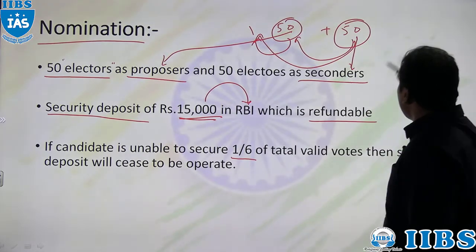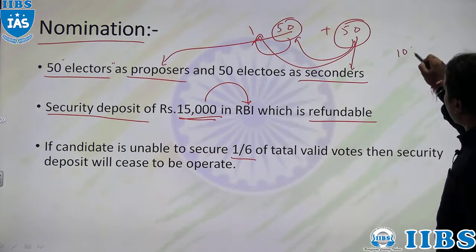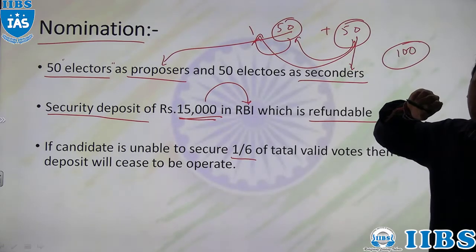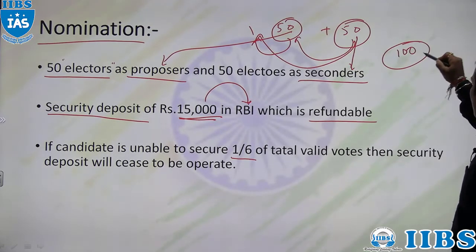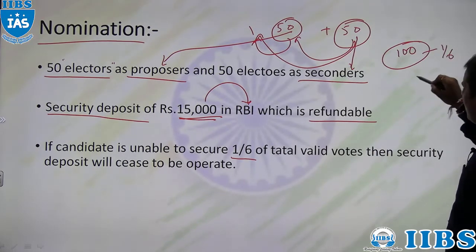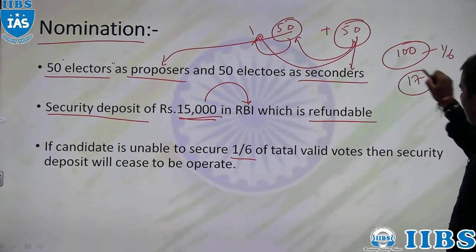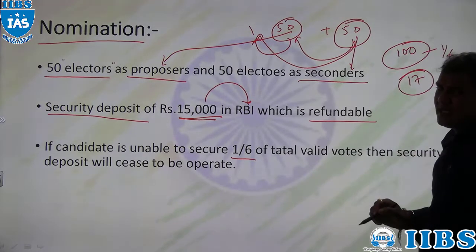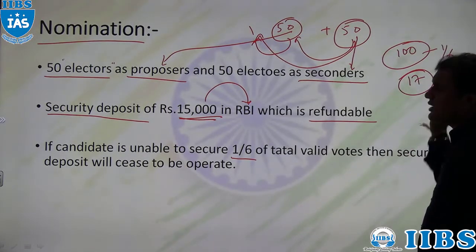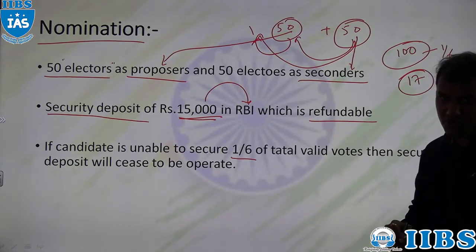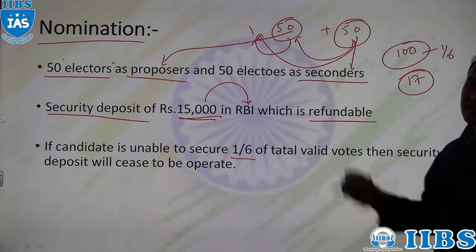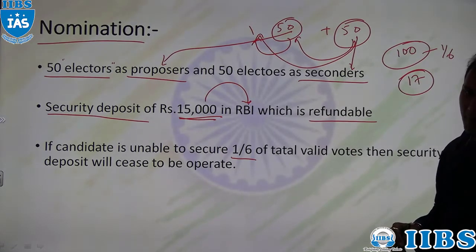Take an example, there are a total of 100 valid votes. What is 1/6 of 100? It is nearly 17. So if any candidate out of 100 votes is unable to secure even 17 votes, in that case that candidate's security deposit will be forfeited.